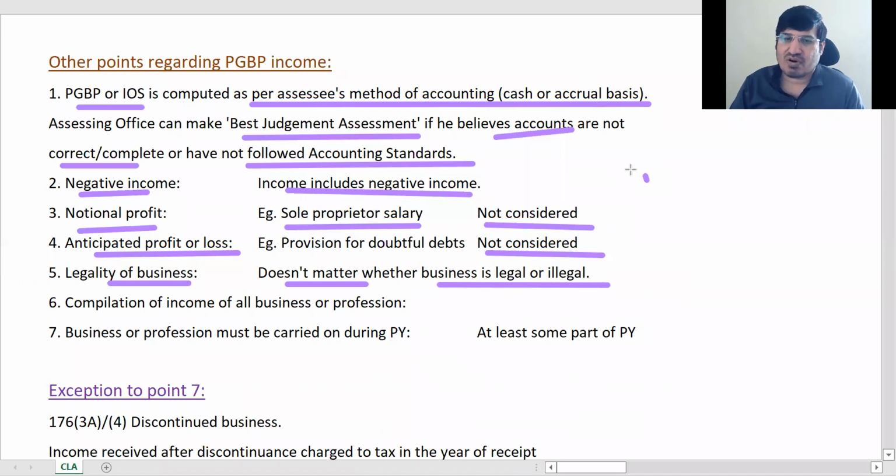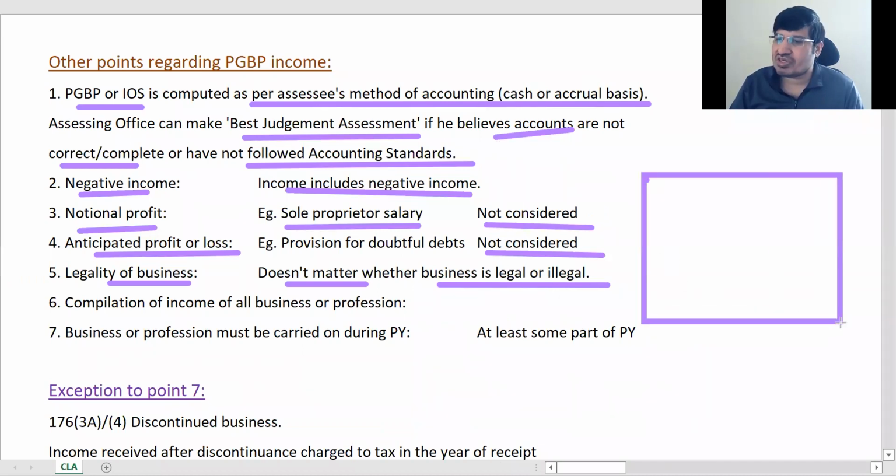We will only see his profit, और जो अपना सैलरी बोलता है, जो भी बोलता है, that will be an appropriation of profit. ये सोल प्रोप्राइटरशिप का जो प्रॉफिट है, that will be considered.